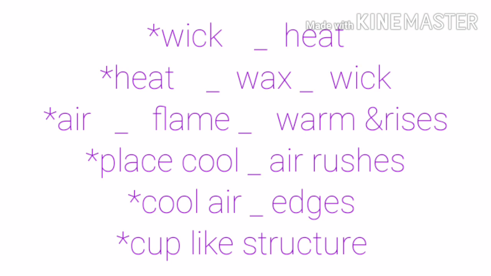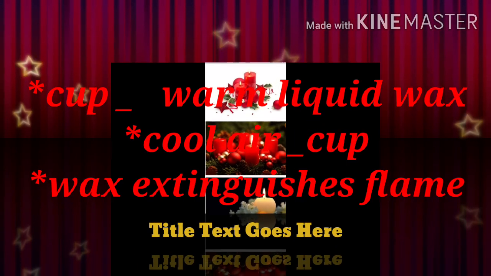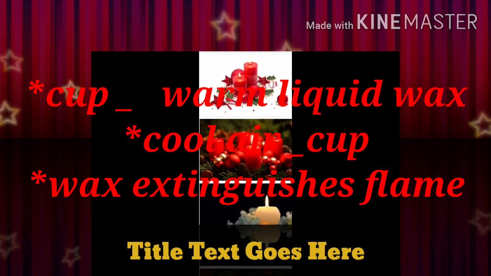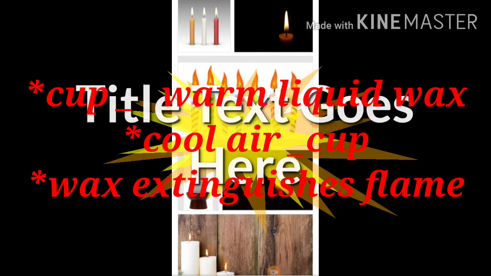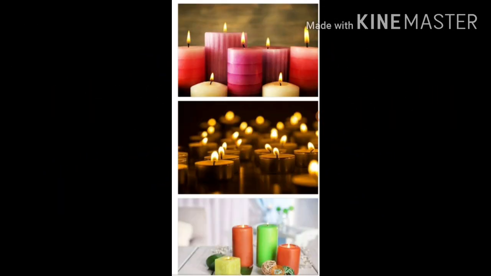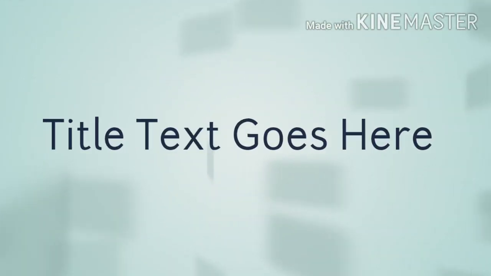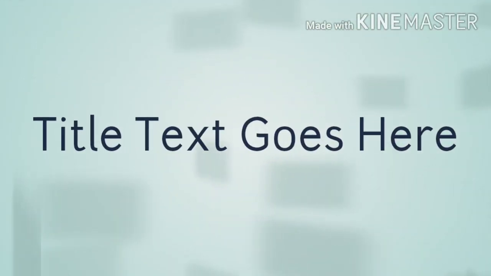Hence, the wax at the edges does not melt, and a cup-like structure is formed just below the lighted wick. The cup gets filled with warm liquid wax. The cool air around the cup does not allow this melted wax to reach its ignition point, and it does not burn. The wick does not burn all the wax down because the cooler melted wax extinguishes the flame.